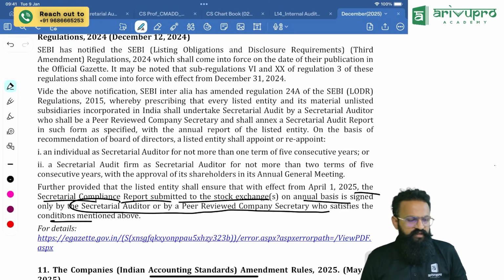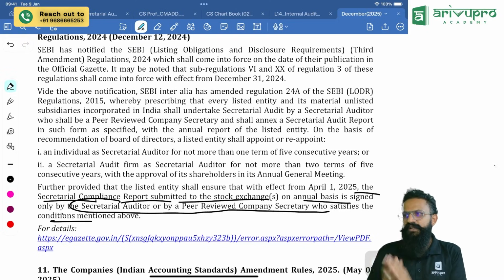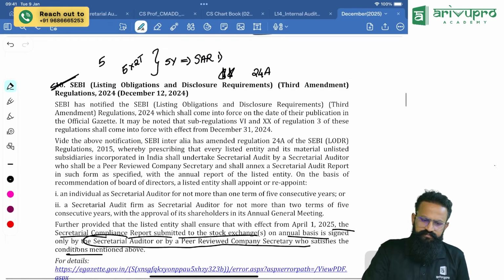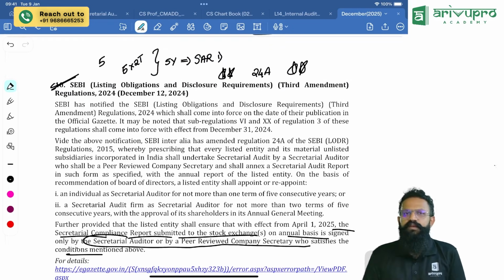What do you mean by that, sir? Even I should also be a peer-reviewed company secretary. So only these people can take up the secretarial audit or secretarial compliance report. This is the amendment. Remember and go, important. So only a peer-reviewed company secretary can take up secretarial audit or compliance audit. Just a second, people.